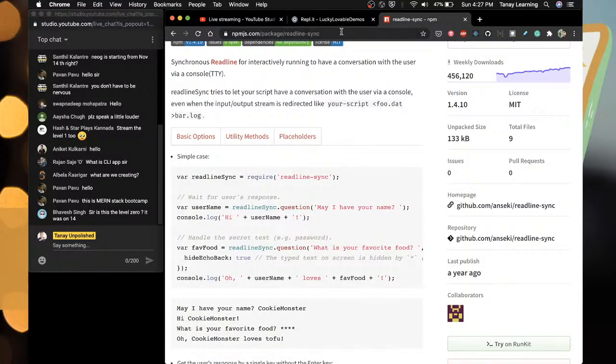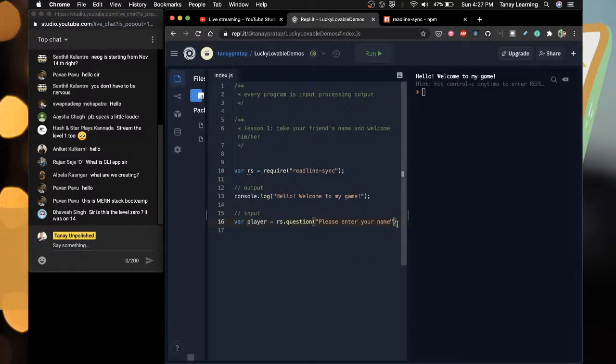Please enter your name. Very nice. So we will have the name. First thing we'll do, once we have the name, is just say console.log player so that we can see whether we are getting the right name or not. Let's run it. Please enter your name. Tanay. Very nice. So you see we can take input and we can show output. One thing is there should be some space here so that it's easier for the person to type.